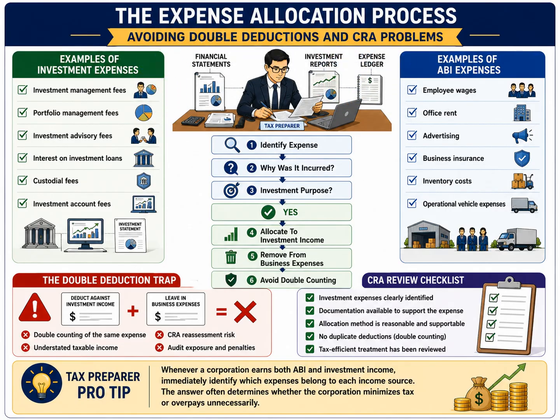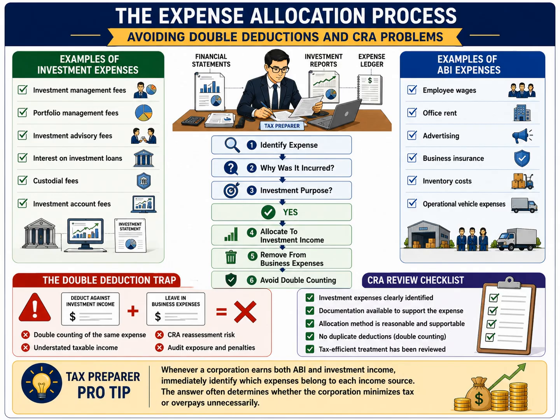One of the most important sections of this slide is the red warning box at the bottom. This illustrates the double deduction trap. Imagine that an investment advisory fee is deducted against investment income, but the same expense is also left inside general business expenses. The corporation has now effectively claimed the same deduction twice. This can lead to understated taxable income, incorrect tax filings, CRA reassessments, audit exposure, penalties, and interest charges. As tax preparers, we must ensure that every expense appears in the correct place only once.